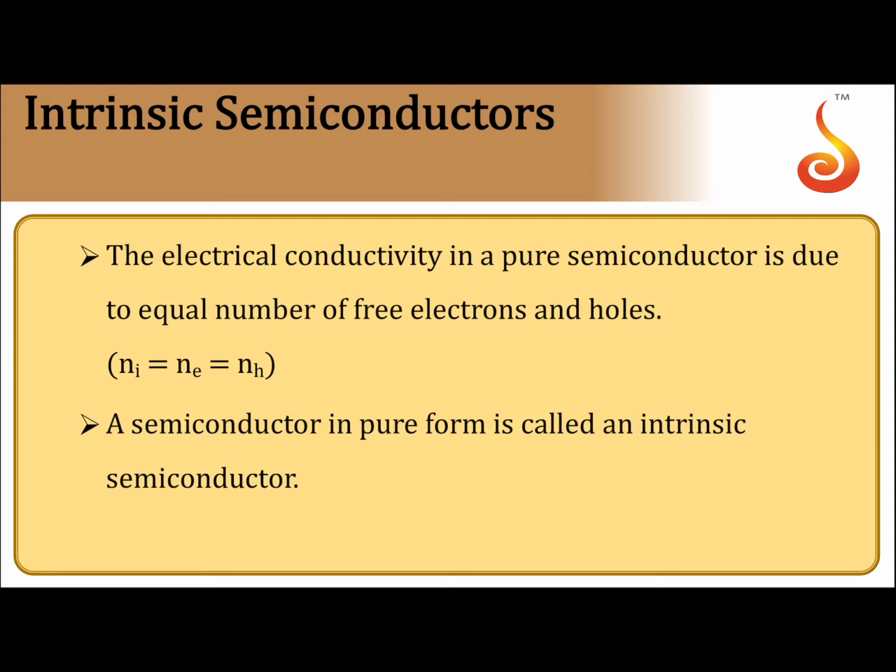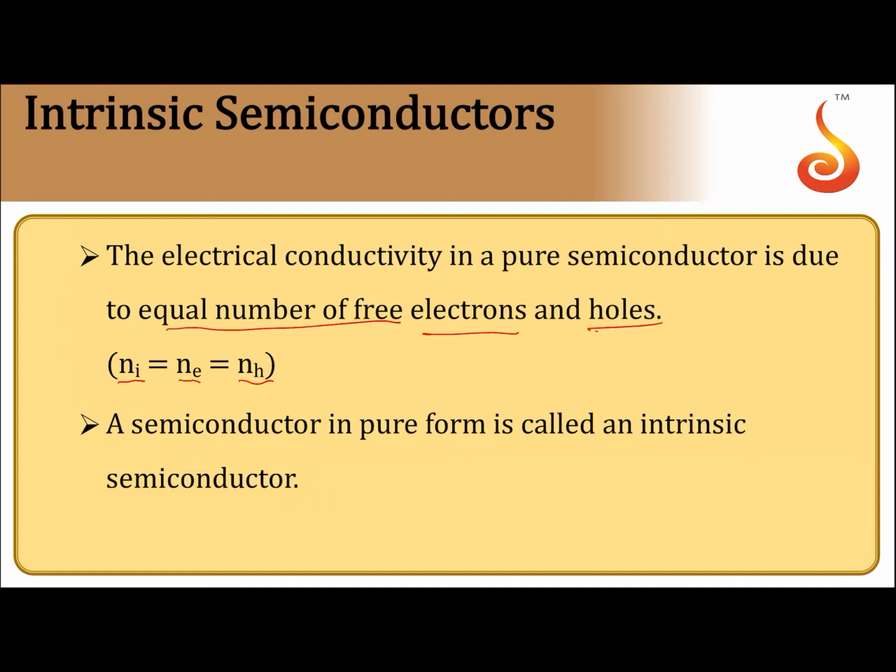In an intrinsic semiconductor, electrical conductivity is due to equal number of free electrons and holes. Ni is the intrinsic carrier density, that is, the number of intrinsic charge carriers per unit volume. The number of electrons per unit volume and the number of holes per unit volume are all equal.